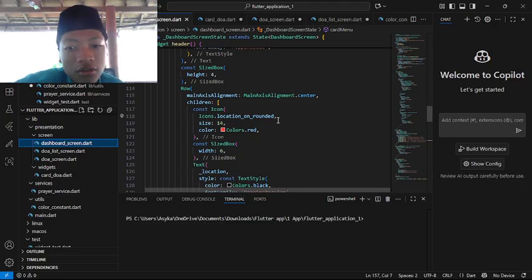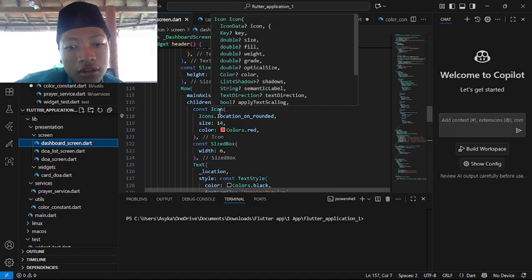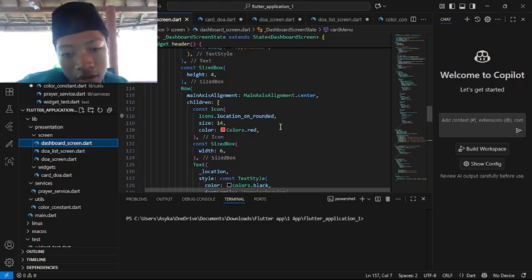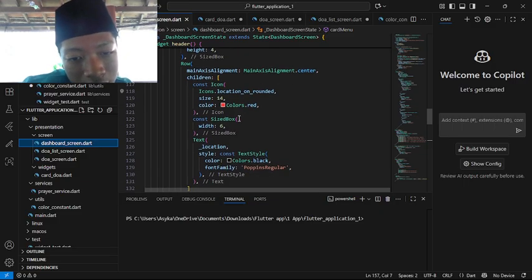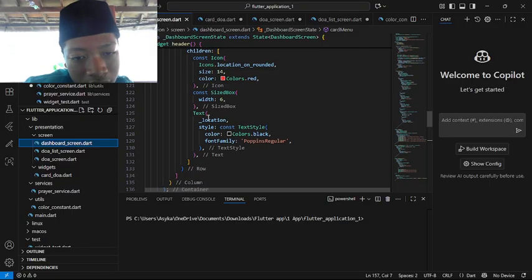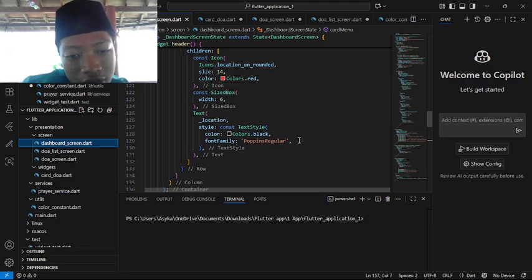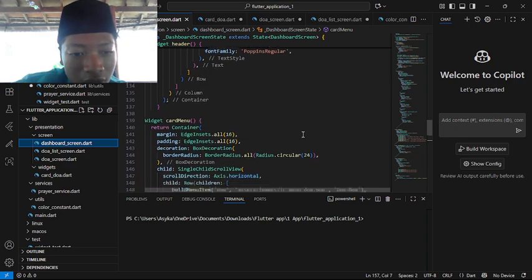Const icon location, unrounded, size 14, color red. So we are at the location icon with the red color. Then another SizedBox, and inside it there is a Text, location, class, the class location, style, const TextStyle, which is later on the location. The text will be black, and the font family is Poppins regular.